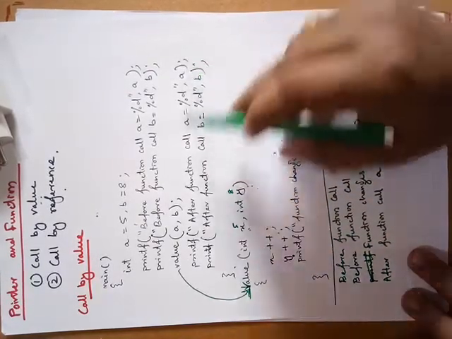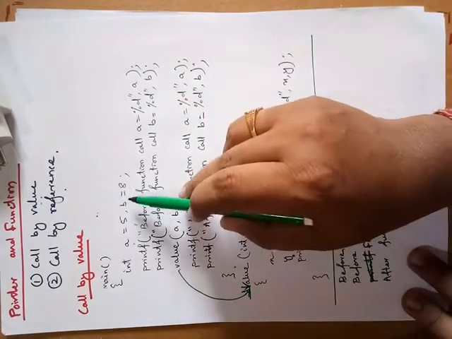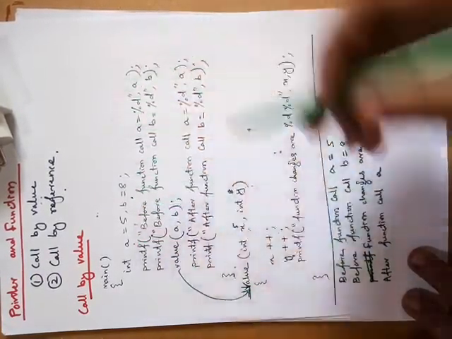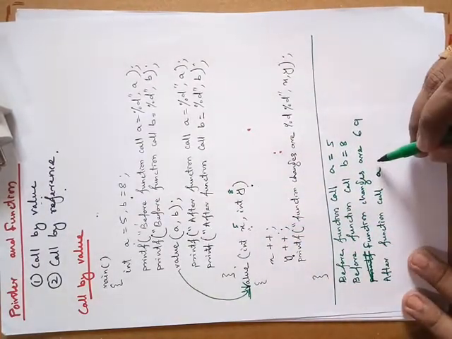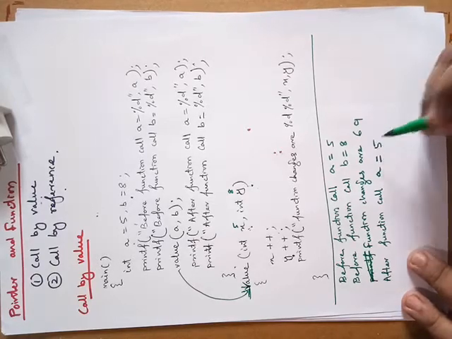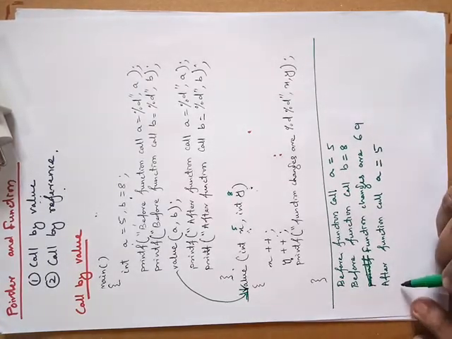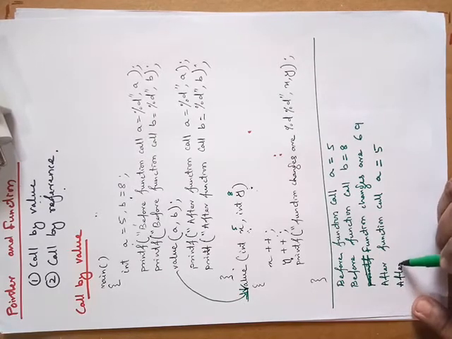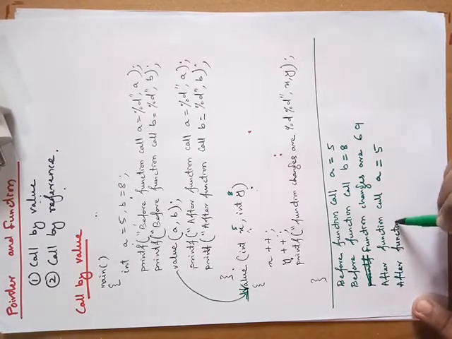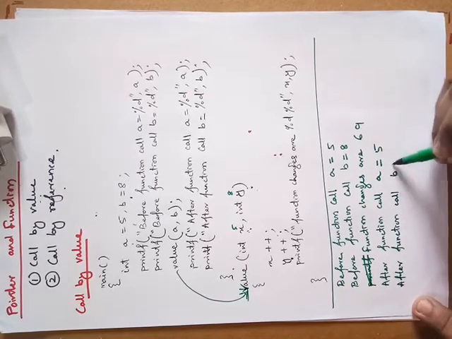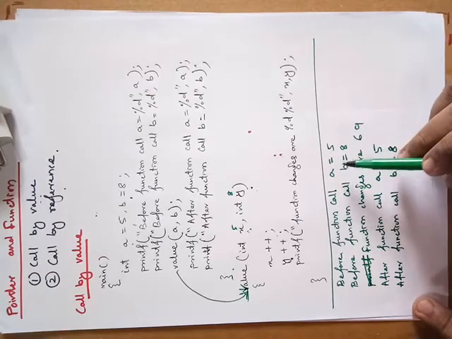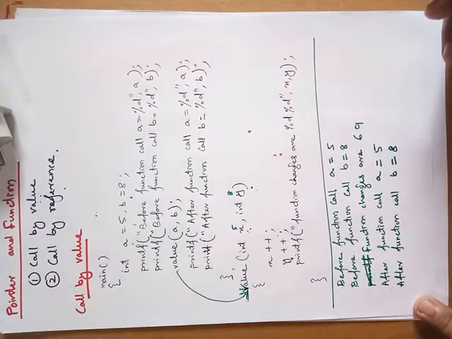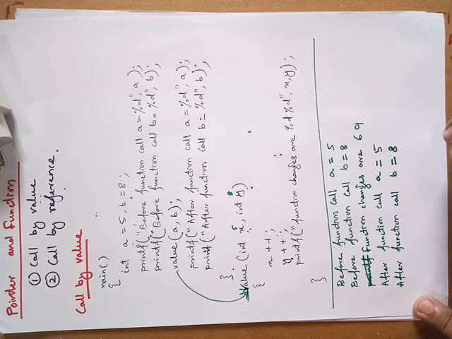After the function call, this statement will again print the value of a. Now the value of a will be 5. So a and b are different memory locations, and x and y are different memory locations. After the function call, the value of a is again 5. Like that, in the last statement, after the function call, the value of b is 8. There is no change in the values of a and b. So this is by using call by value.